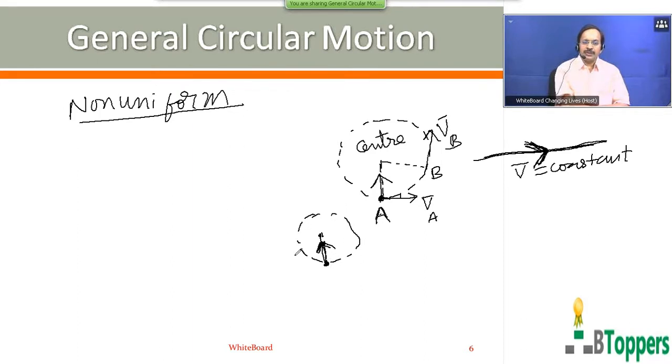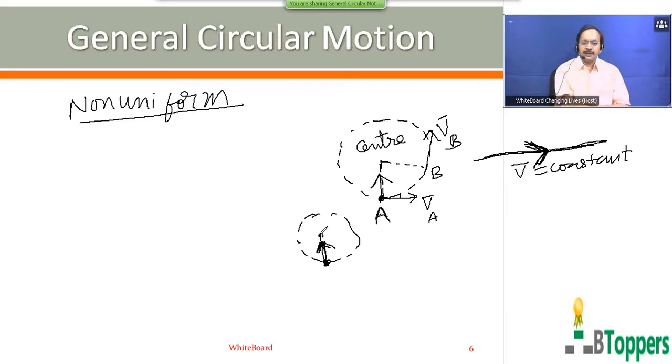So when the particle or object moves in the circular path, we can say that the resultant force on the particle will either act towards the center of the circular path or at least will have a component in the direction along the radius and towards the center of the circular path.